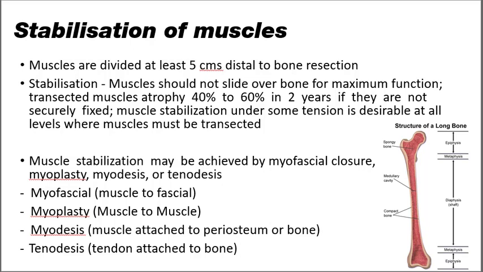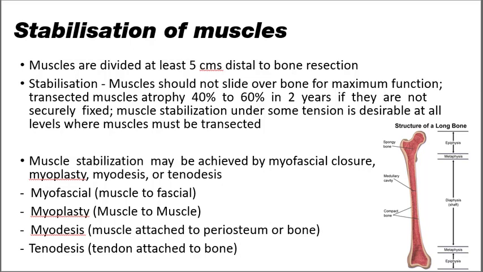Therefore, here we discuss four types of muscle stabilization that can be accomplished via surgical means, and this includes myofascial closure, myoplasty, myodesis, and tenodesis. Now, these closures have varying degrees of efficacy and efficiency in terms of muscle stabilization and preserving function. The first of the techniques is myofascial closure, and here the closure encases the transected muscle by closing the outer fascial envelope over the top of the muscles.